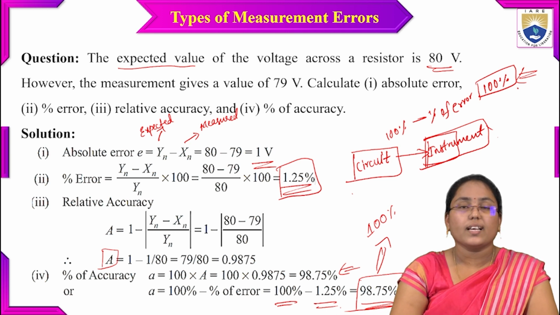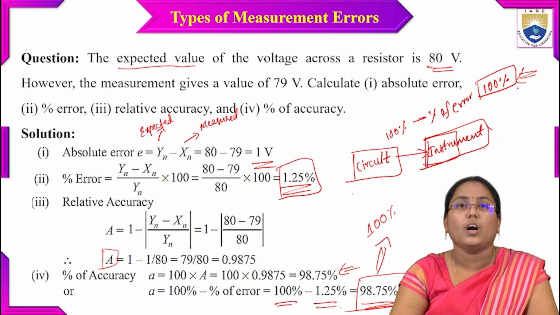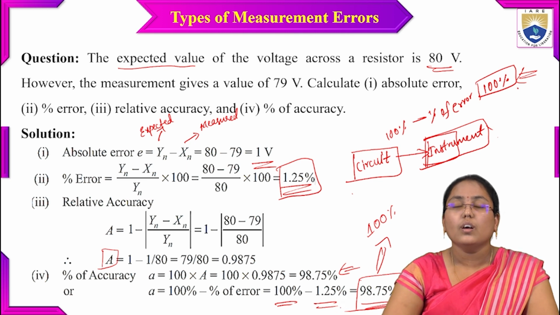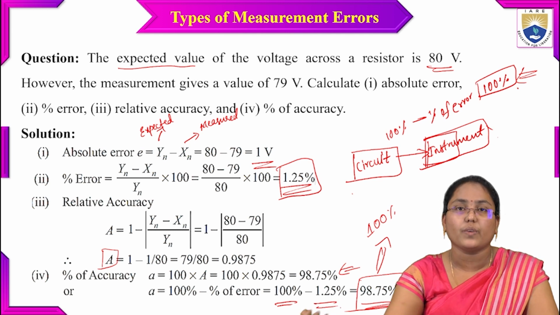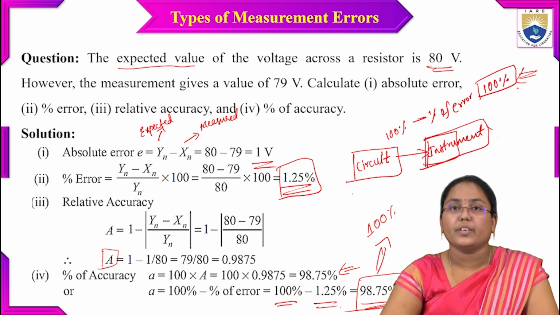In this class I have discussed different types of measurement errors, how to find those errors and how to calculate all these error values. In the next class let us discuss PMMC, that is permanent magnet moving coil, which is one type of instrument. We'll be discussing the PMMC instrument in the next class.